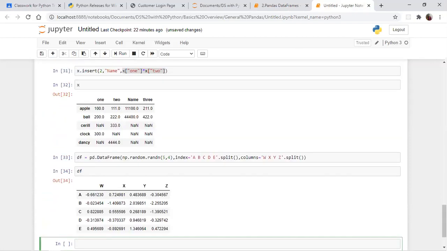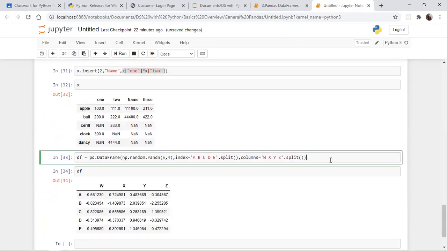Observe this for 1 minute and see if you can tell me. So guys, understood?